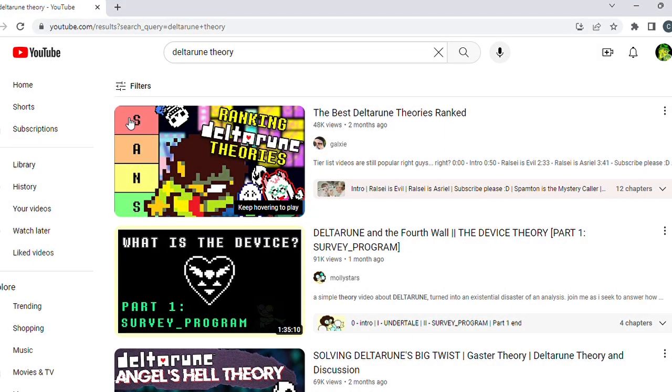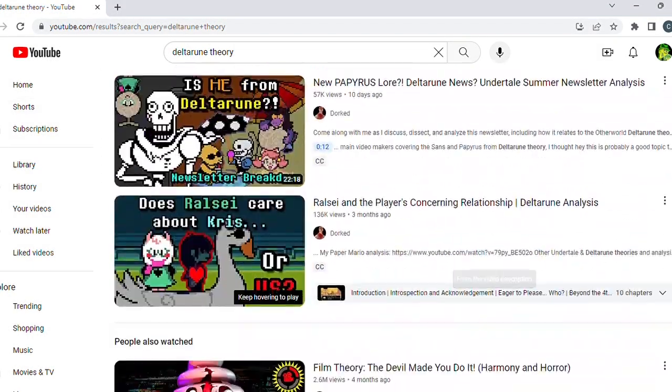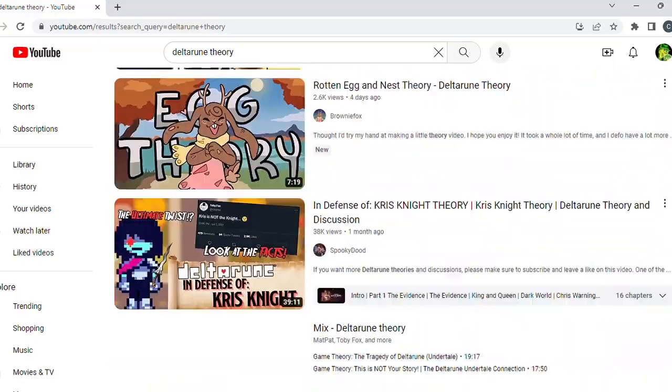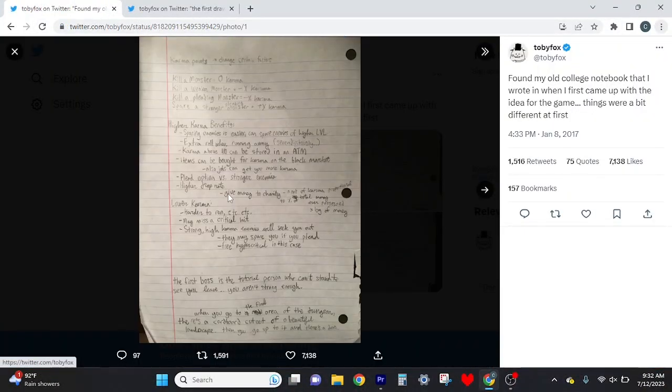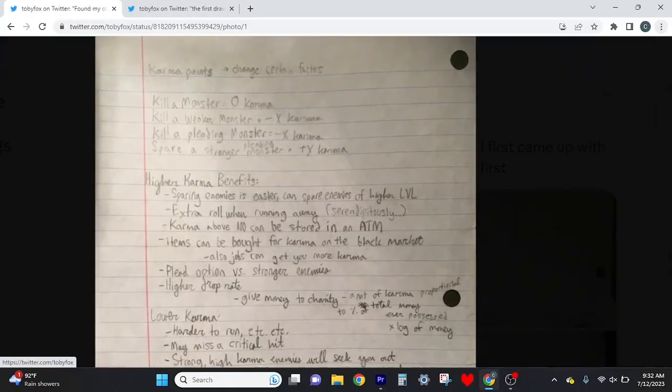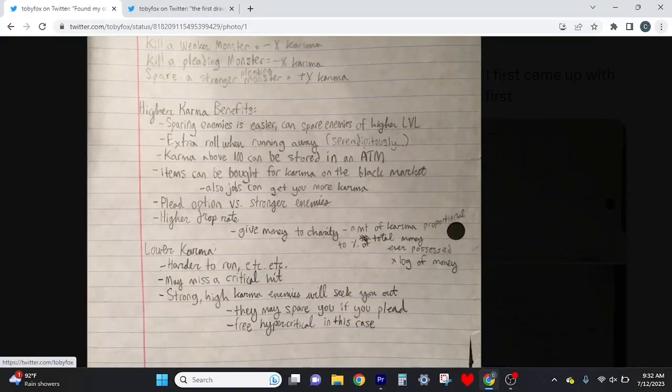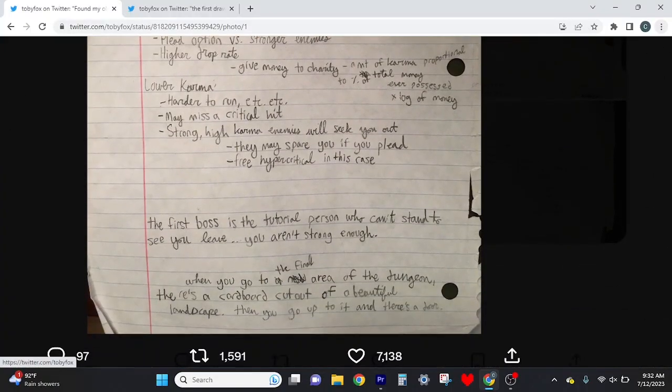Welcome. So I'd like to throw my hat into the theory crafting ring and talk about something that's been on my mind for a while. It's about these old notes and concept art for Undertale Toby Fox posted on Twitter. I know these posts are over 6 years old and completely old news, but they have some huge lore implications that no one seems to be talking about.